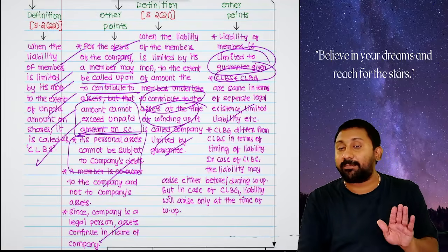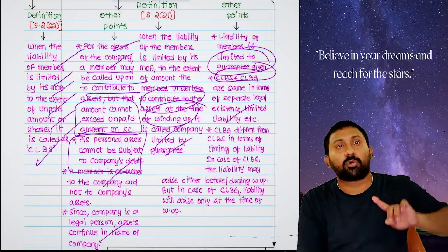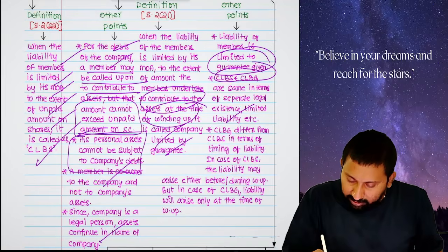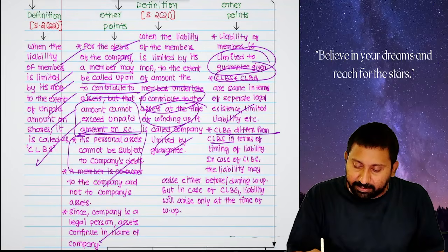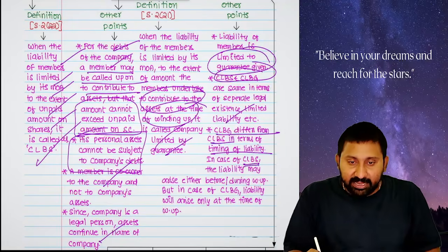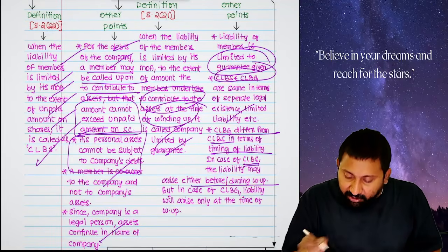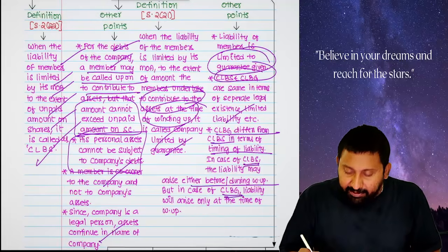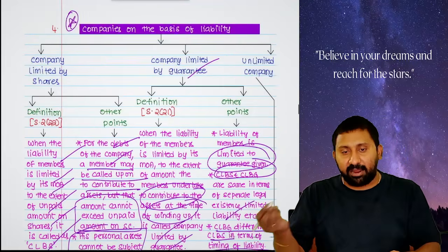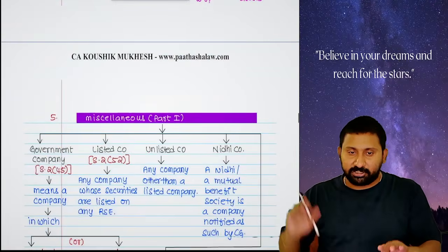But in a company limited by guarantee, liability to contribute will arise only at the time of winding up. So a company limited by guarantee differs from a company limited by shares in terms of timing of liability. In case of a company limited by shares, liability may arise either before or during winding up. But in case of a company limited by guarantee, liability will arise only at the time of winding up. Unlimited liability will be unlimited to the shareholders.